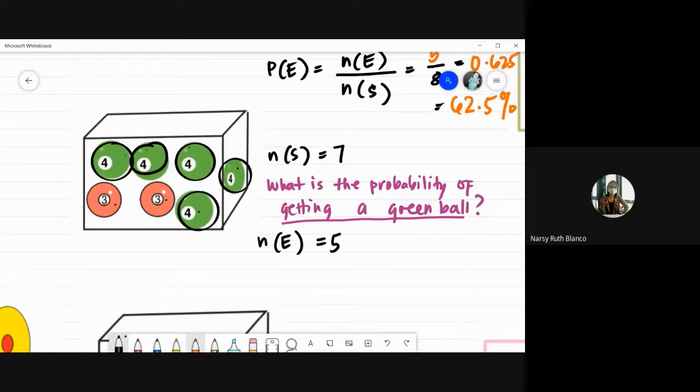So what would be the probability of this event, the event of getting a green ball? What would be your answer here? Okay, very good. 5 over 7. Marami nang sumagot. 5 over 7 according to Lian and Nikki. Now, if you have a calculator, pwede nyo siyang i-convert into percentage. So, that would just simply be 5 divided by 7.